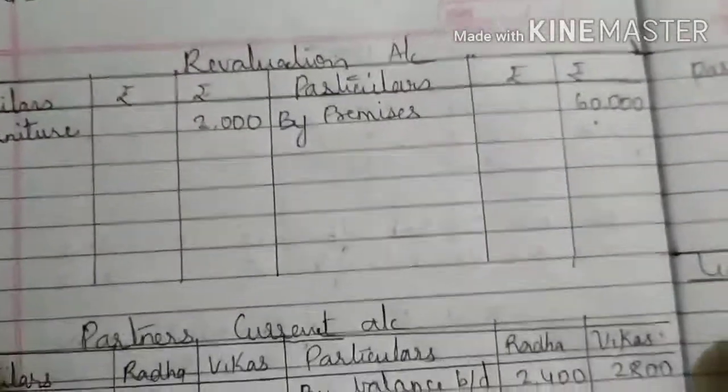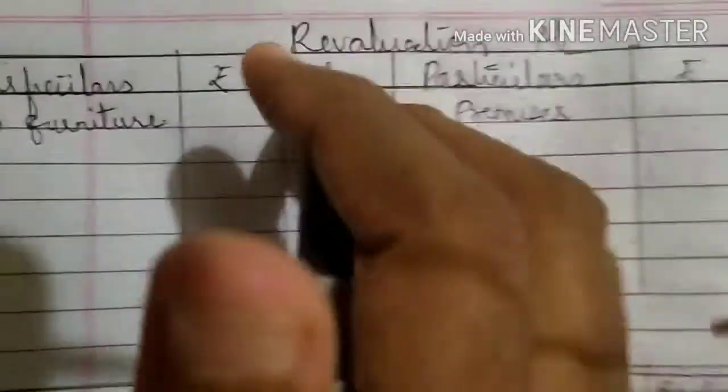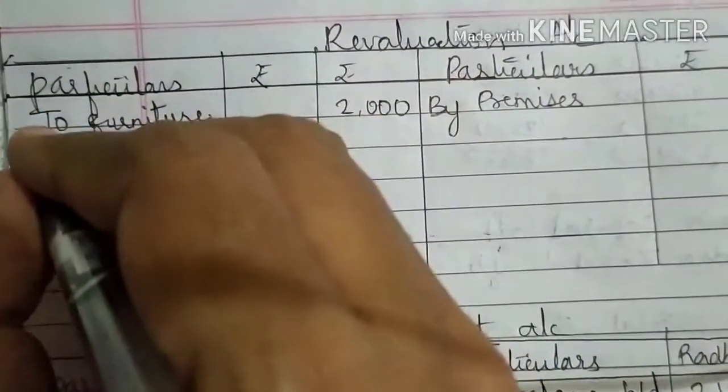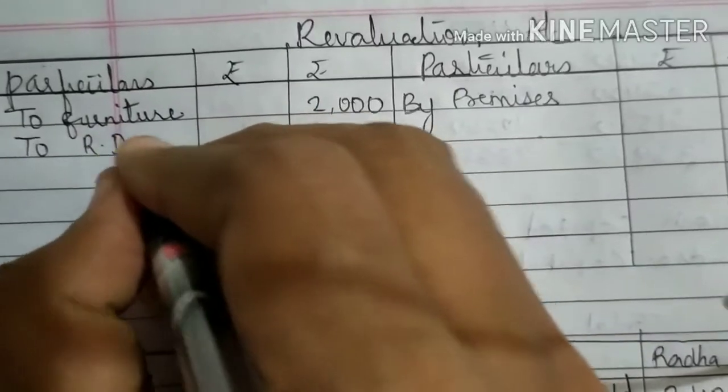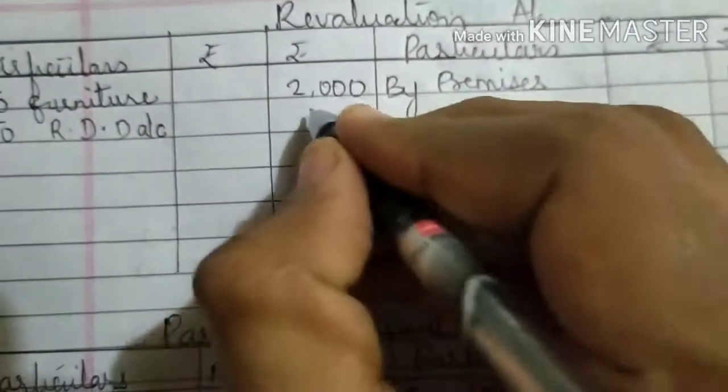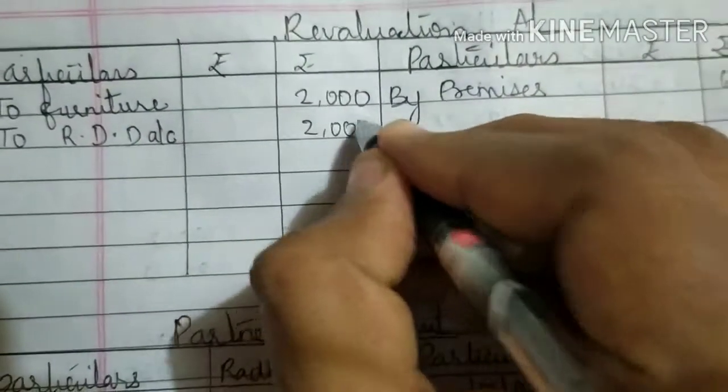Second effect, RDD is a loss for the business. So we write in revaluation account debit side to RDD account, which is 2,000.